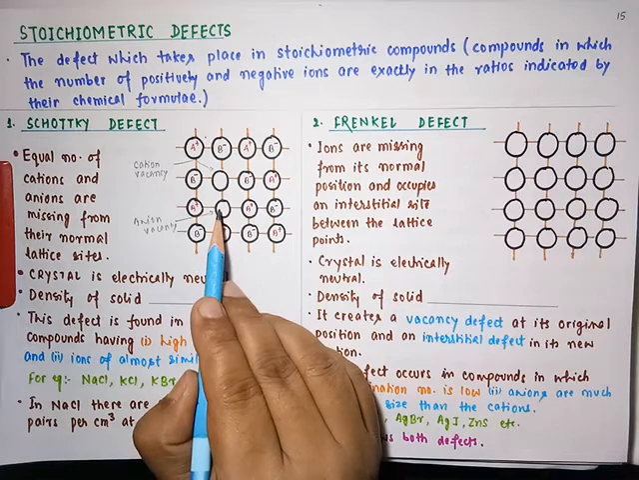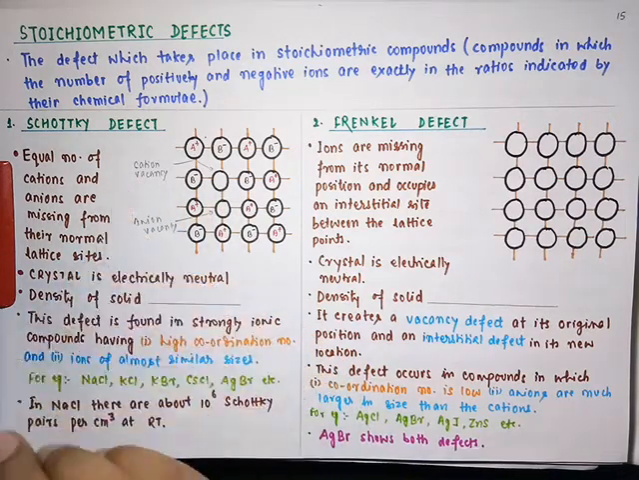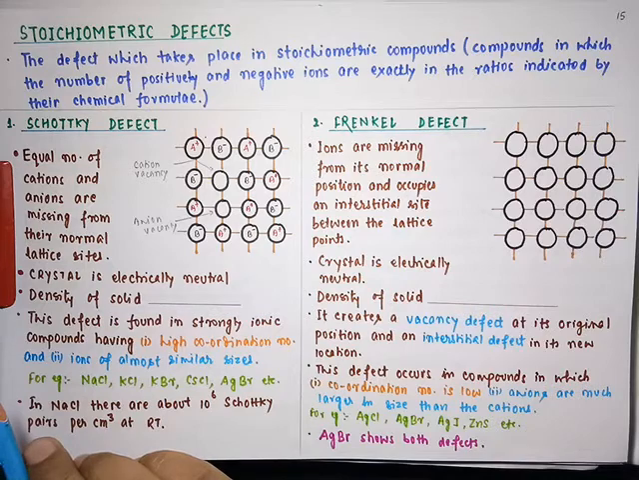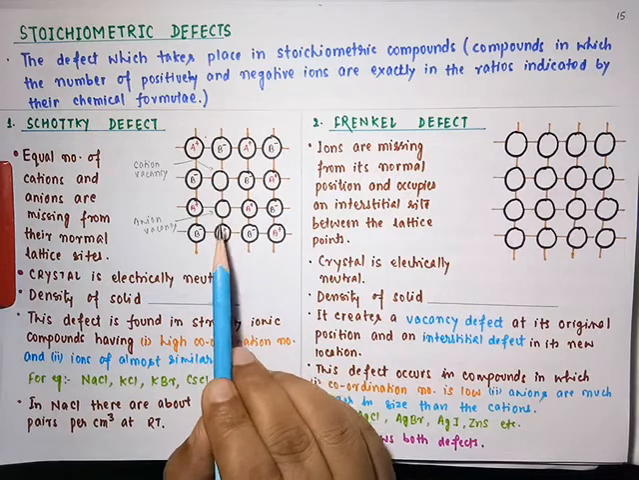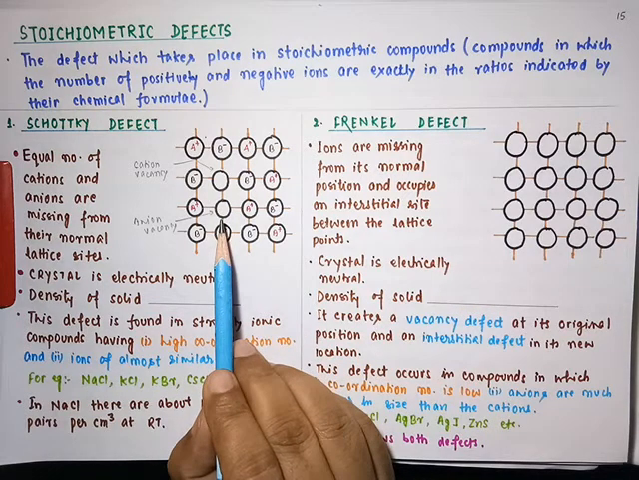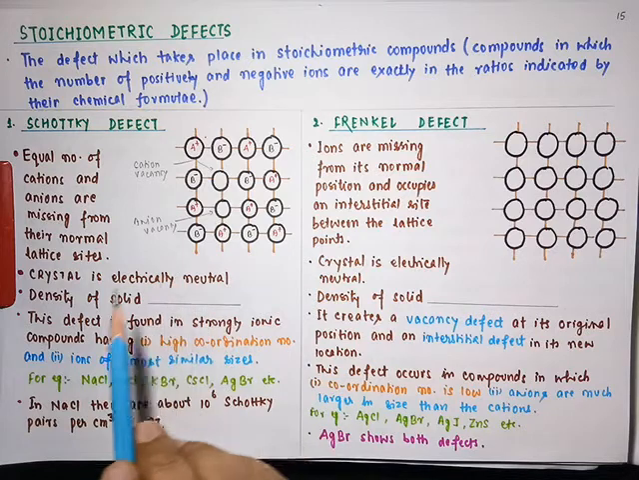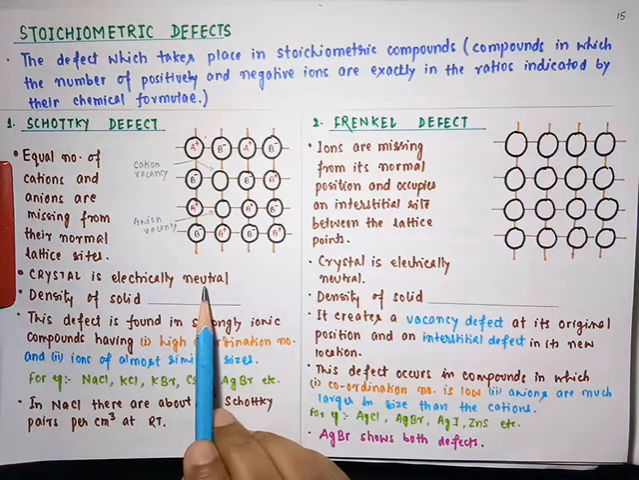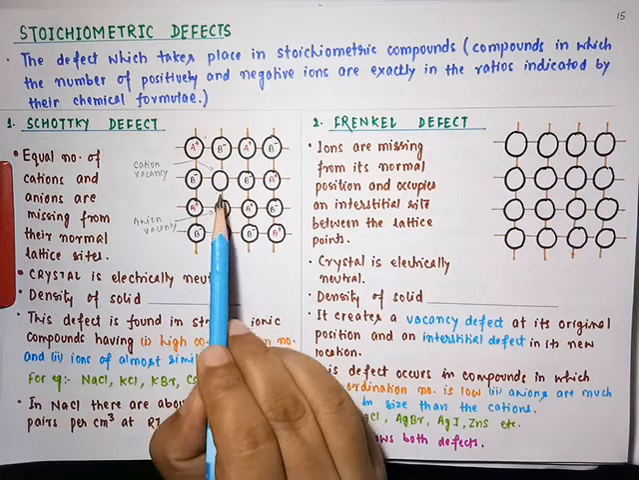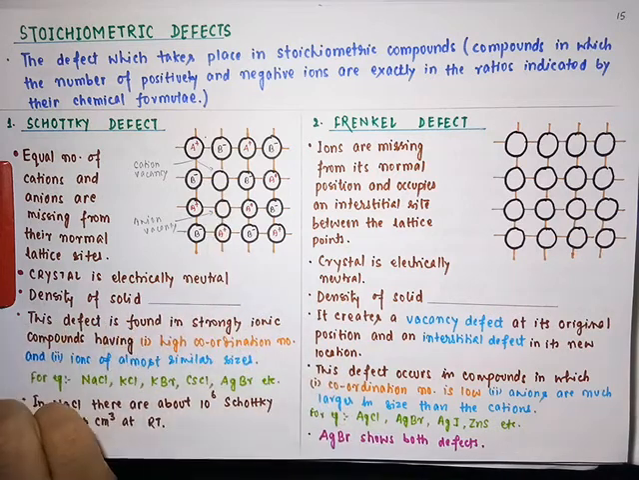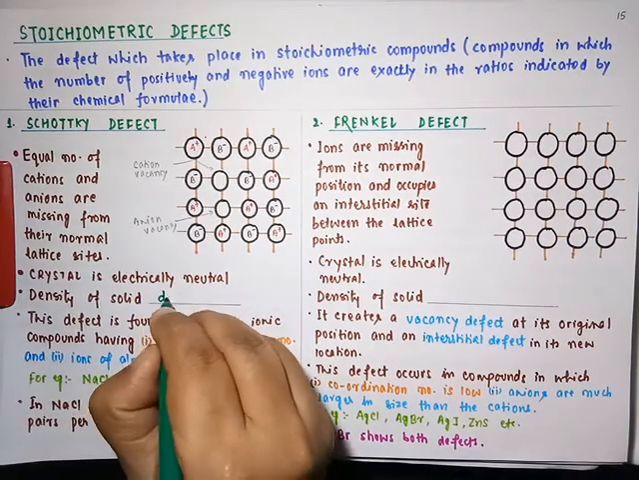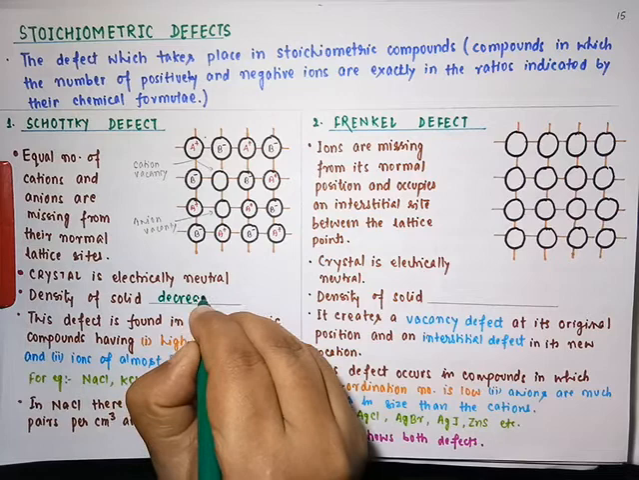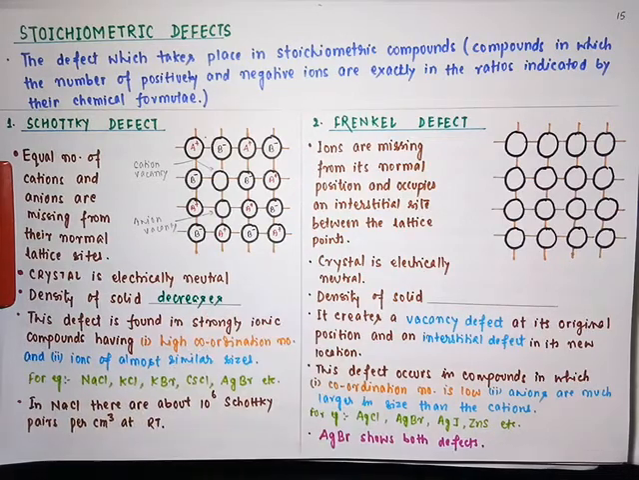Why should it be in equal numbers? Because it is an ionic solid and electrical neutrality should be maintained. So if cations are missing in X numbers, then anions will also be missing in X numbers in order to maintain electrical neutrality. Crystal is electrically neutral. Now students, since particles are missing, the density of solid decreases. So in Schottky defect, there is a decrease in density of solid.